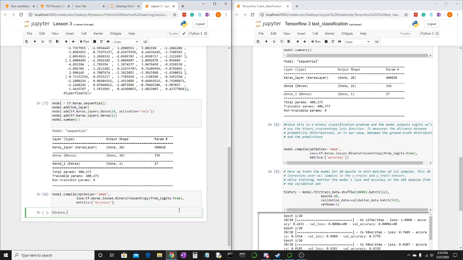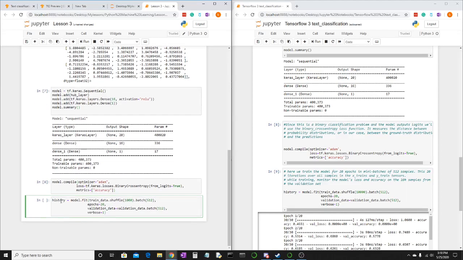We're going to train the model for 20 epochs in mini batches of 512 samples. So we say history equal to model.fit, train_data.shuffle 1000 .batch 512, comma, epochs equals 20. Then validation_data is equal to validation_data.batch 512, comma, verbose equals 1.